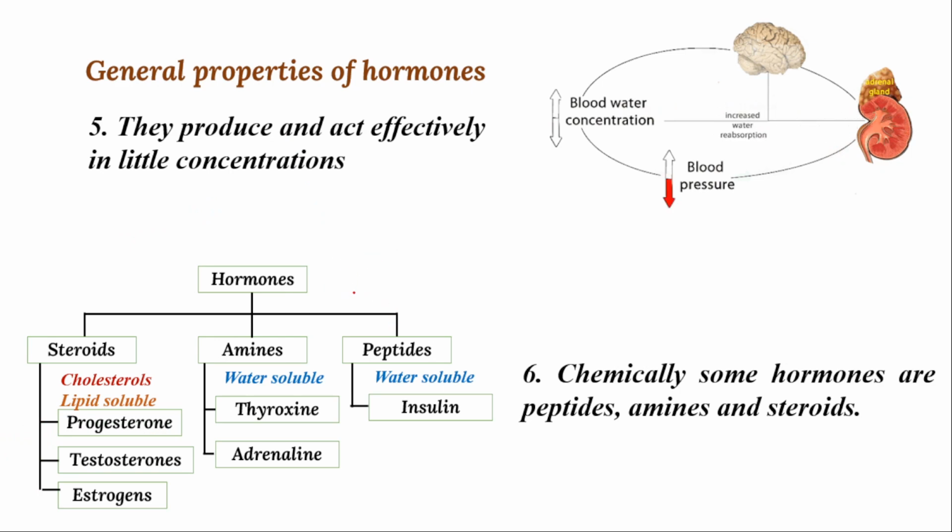Types of hormones, they ask for 2 marks. You can write directly: peptides, amines, and steroids. And even for fill in the blanks and 1 mark questions, they will ask which one is a water soluble hormone. Insulin, thyroxine, and adrenaline are water soluble, and you can categorize them as amines and peptides, which are generally water soluble, and steroids are lipid soluble. You can give examples for amines and peptides individually to get maximum marks.